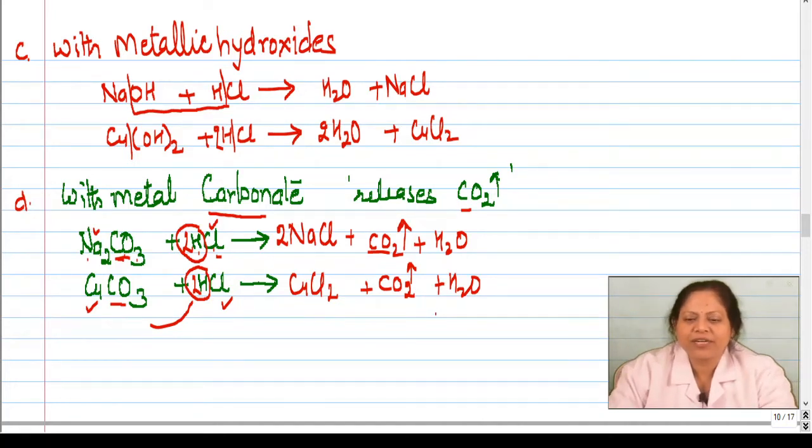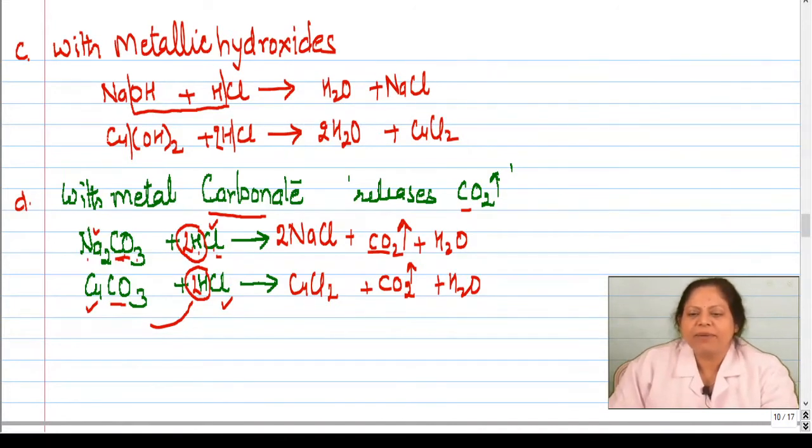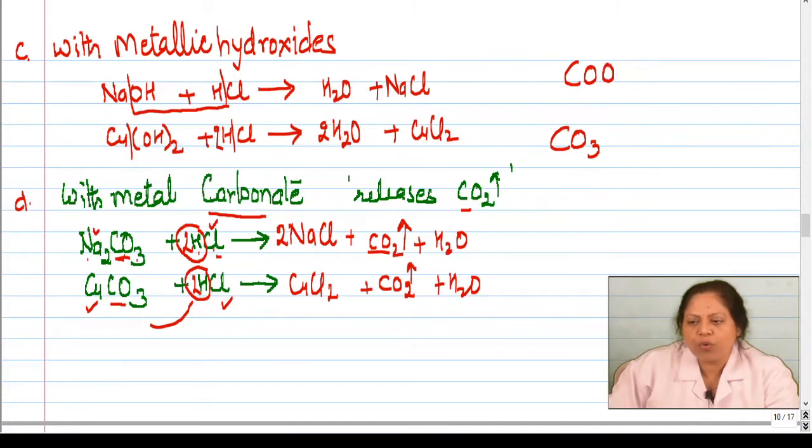So children, next we move on to the category when metal carbonate combines with hydrochloric acid. Now as the name says, metal carbonate. So carbonate consists of what? It consists of carbon dioxide. So look here what happens. Carbonate is having CO3. We can write this as COO and O.